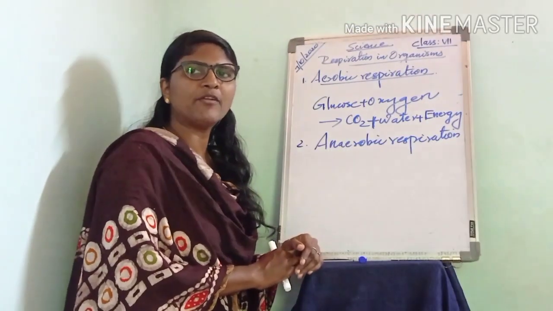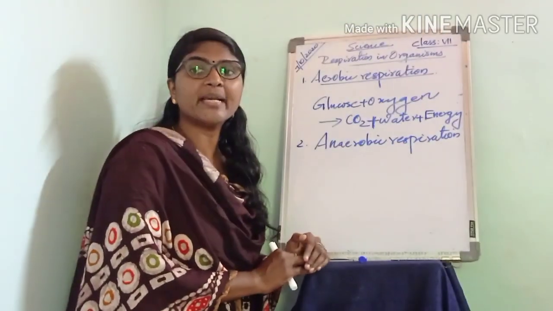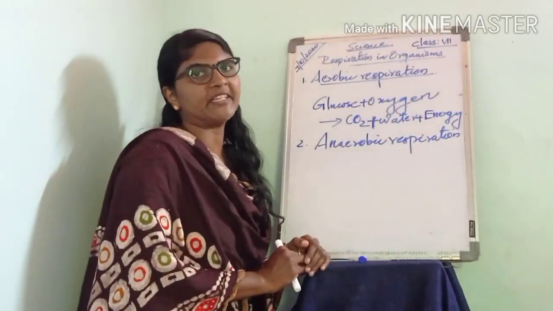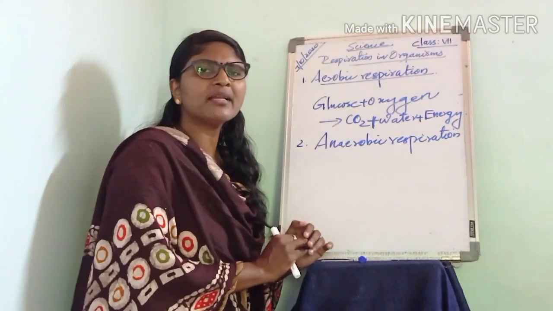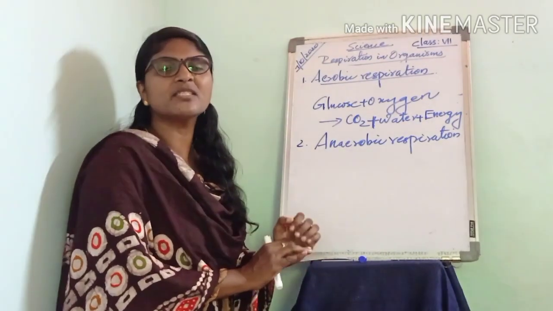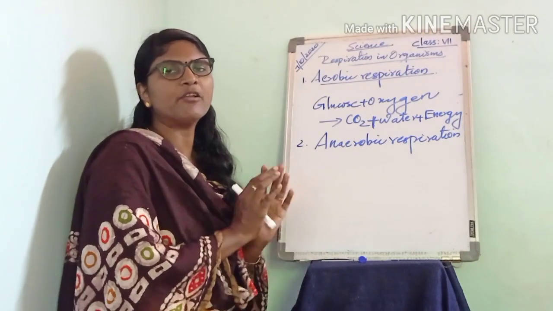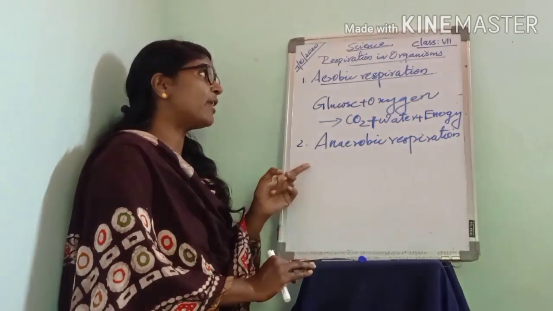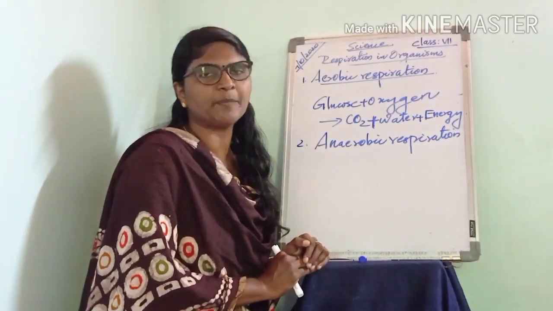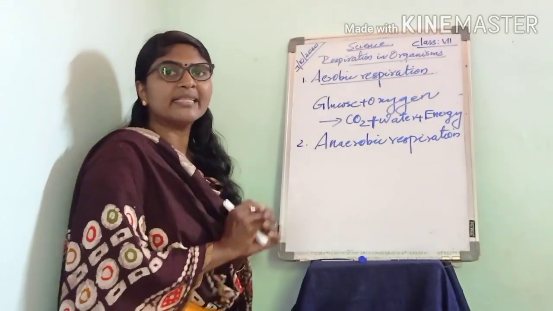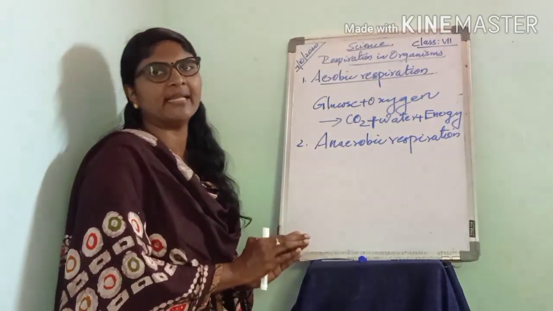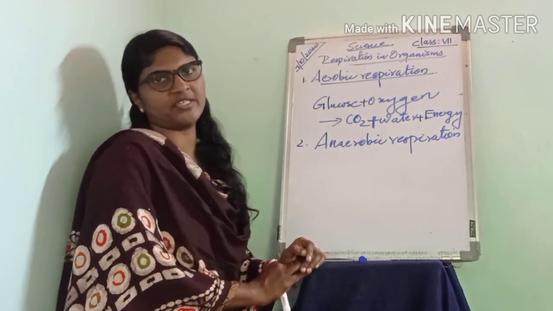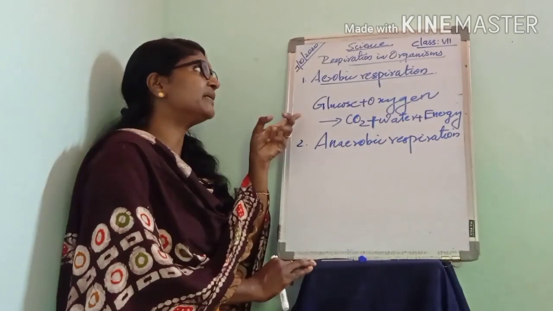The second type of cellular respiration is anaerobic respiration. At times, cellular respiration occurs in the absence of oxygen. If the cellular respiration takes place in the absence of oxygen, then it is called anaerobic respiration. Do you know what the products formed in aerobic respiration are?